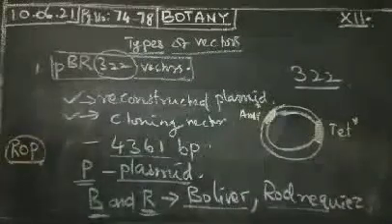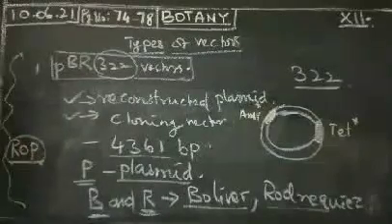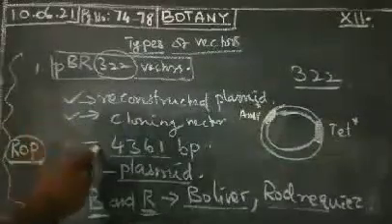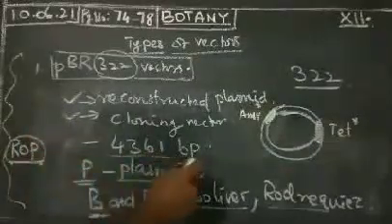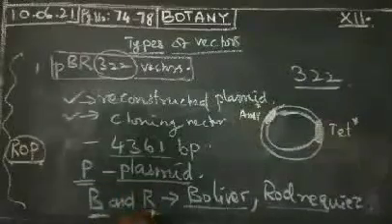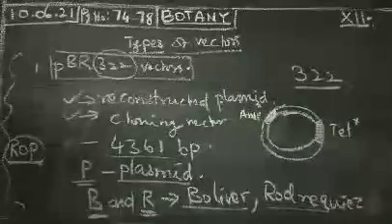That is pBR322. This is a very important question: short notes on pBR322. It is a reconstructed plasmid and cloning vector with 4,361 base pairs. The p denotes plasmid, B and R denote Bolivar and Rodriguez, and 322 is the number of plasmids developed in the laboratory.